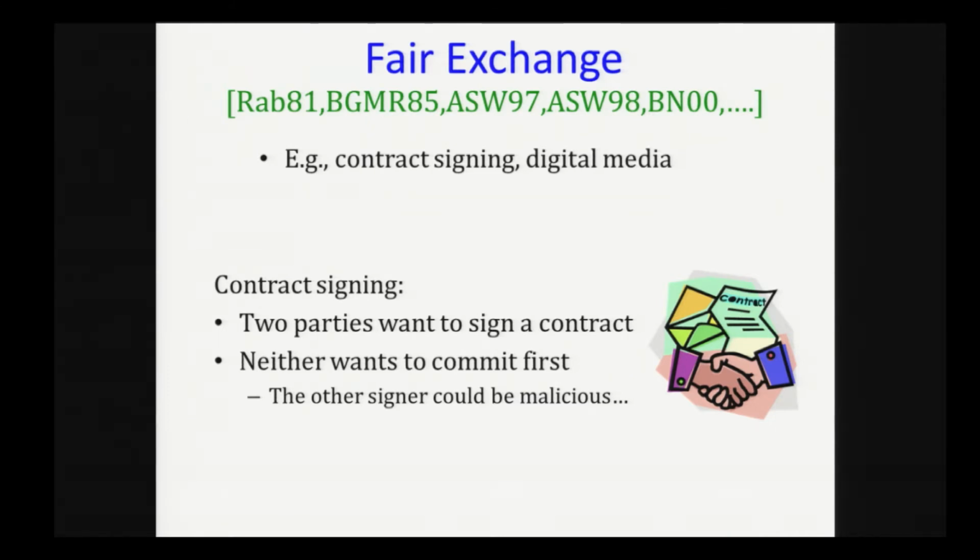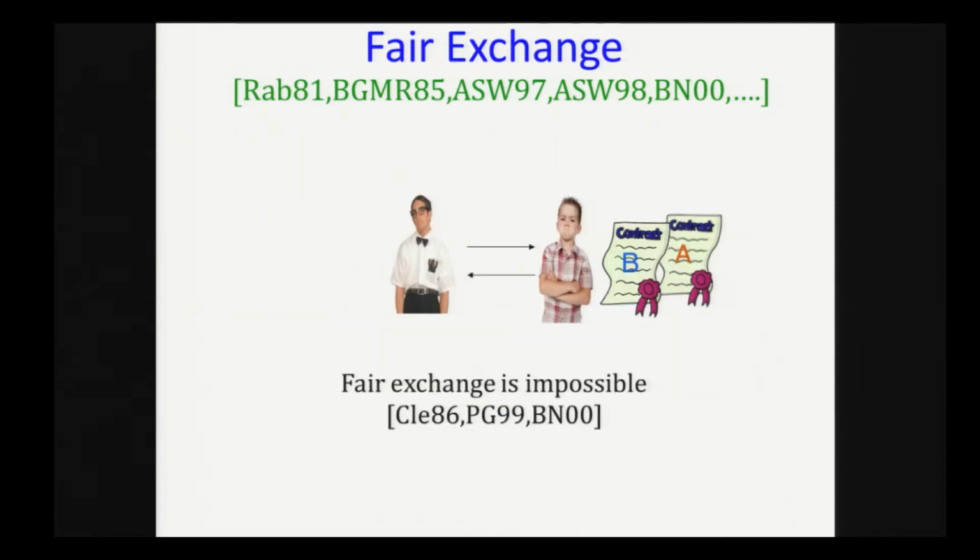For example, in the problem of contract signing, parties wish to sign contracts and exchange them. But here they have the dilemma that neither wants to commit first, because the other signer could just be malicious and not send his part of the contract. As it turns out, you can actually formalize this intuition, and unfortunately, we know that fair exchange is impossible